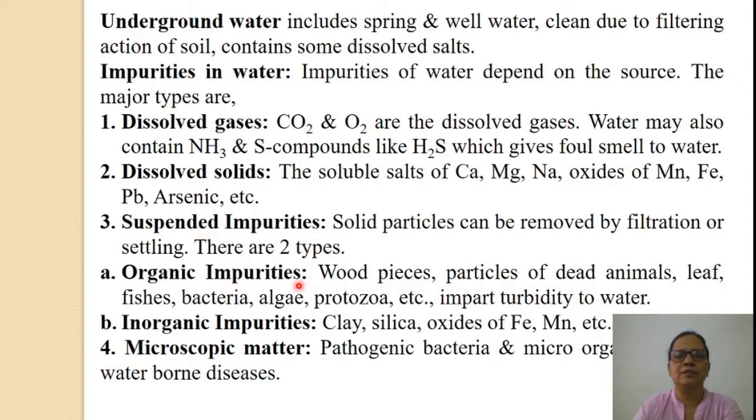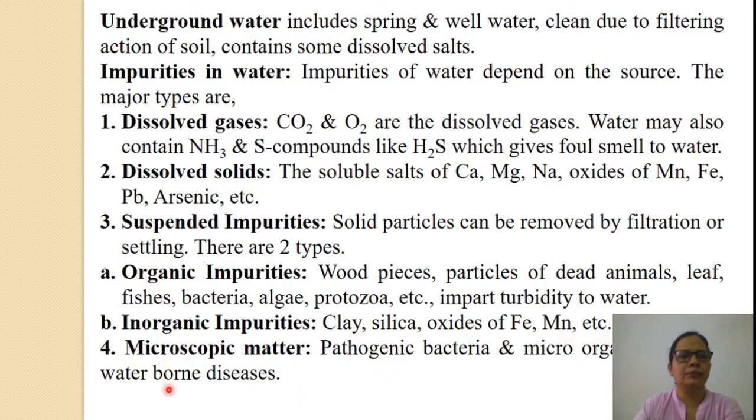Organic impurities include wood pieces, particles of dead animals, leaf, fishes, bacteria, algae, protozoa, etc. These impart turbidity to water. Next are inorganic impurities, which include clay, silica, oxides of iron, manganese, etc.